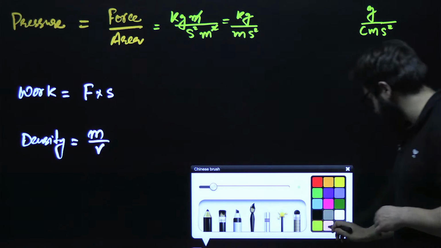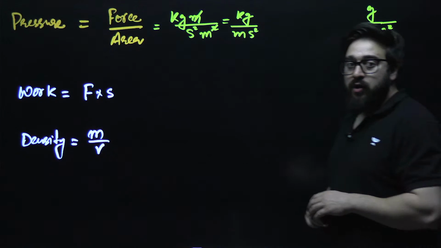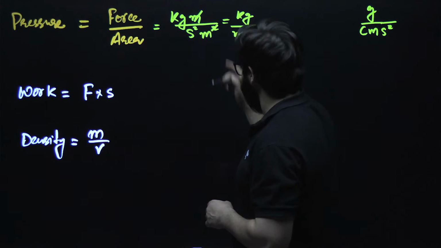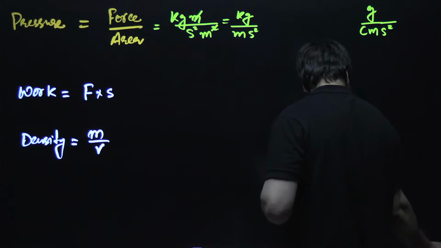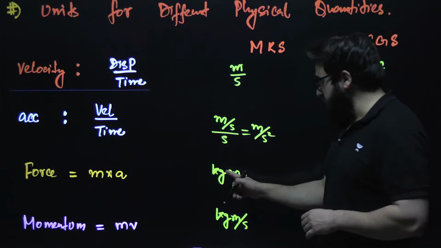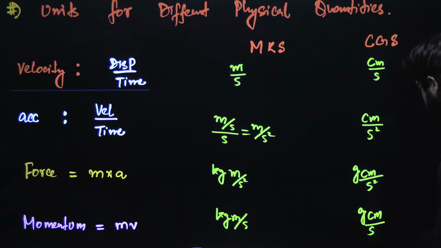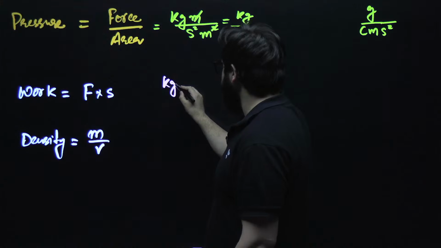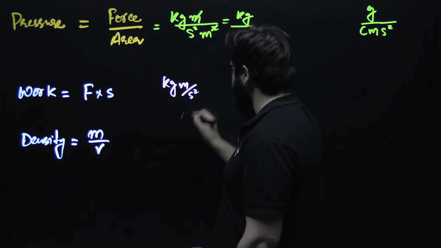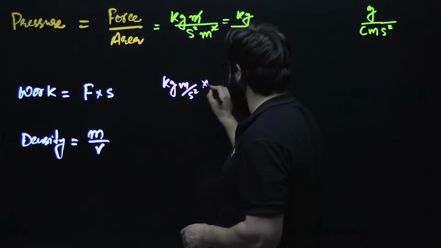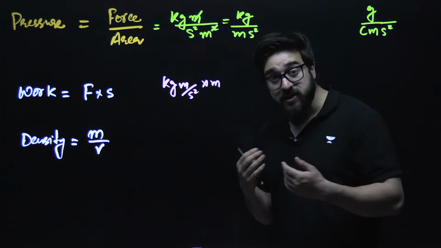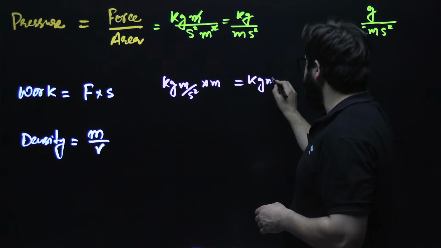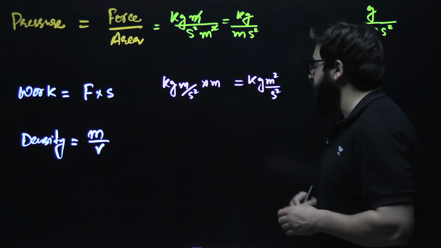Okay. Next we have work is equal to force multiplied by displacement. For force, what is the formula? In the MKS system, force is kg meter per second square. Then we multiply by displacement, which we measure in meters. So this will simply be kg meter square upon second square.